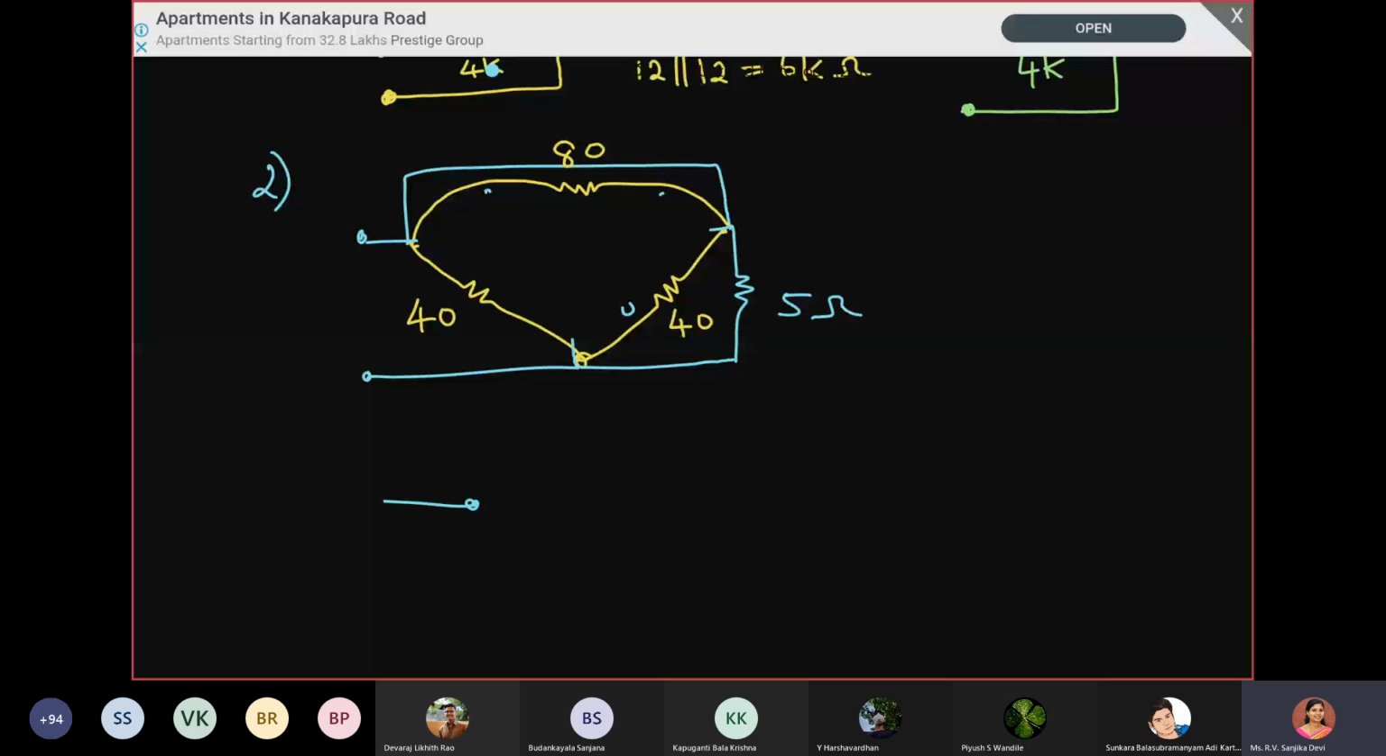Ma'am, are 40 and 5 in parallel? Yes, 40 and 5 are in parallel. And that equivalent will be in series with 80 and that will be parallel to 40 again. No. See, we have an 80 and a short in parallel. So what happens? It becomes a short. It becomes 0. So now here 40 and 5 are in parallel.